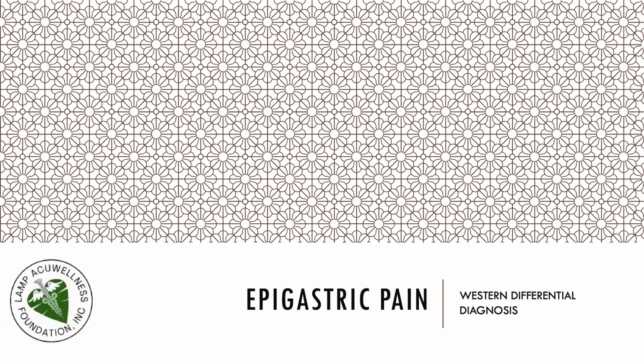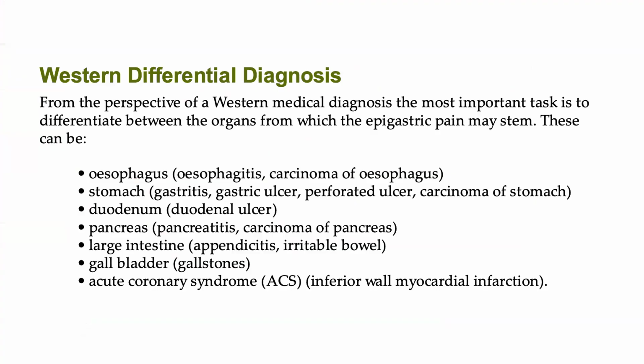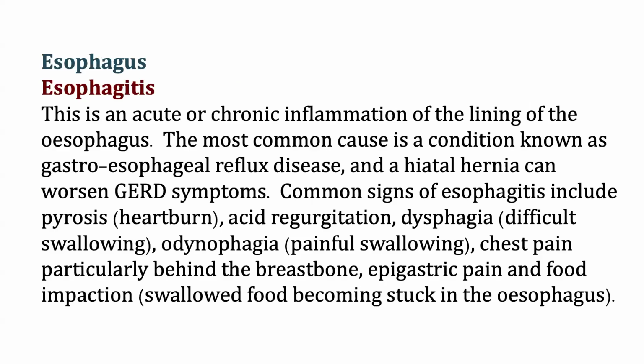Western differential diagnosis for epigastric pain. From the perspective of Western medical diagnosis, the most important task is to differentiate between the organs from which the epigastric pain may stem. These can be esophagus, we have esophagitis, carcinoma of esophagus, stomach, gastritis, gastric ulcer, perforated ulcer, carcinoma of the stomach, duodenum, duodenal ulcer, pancreas, pancreatitis, carcinoma of pancreas, large intestine, appendicitis, irritable bowel, gallbladder, gallstones, acute coronary syndrome, or ACS, inferior wall myocardial infarction.